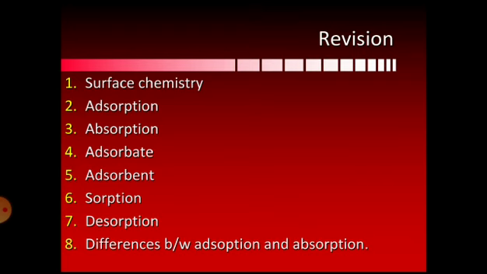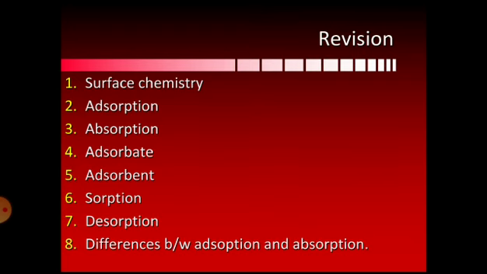For the process of adsorption to occur, we require the adsorbate and the adsorbent. So the fourth one is what? Adsorbate. The molecules which are going to adsorb on any substance are referred to as the adsorbate. The fifth one is the adsorbent. The material which provides the surface for the adsorption is called the adsorbent.